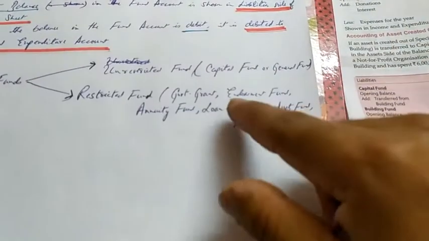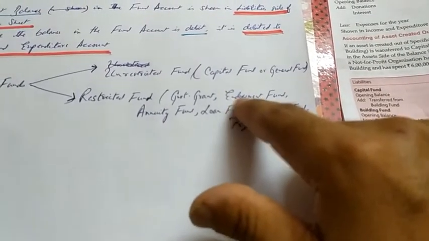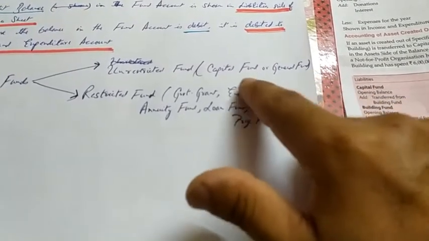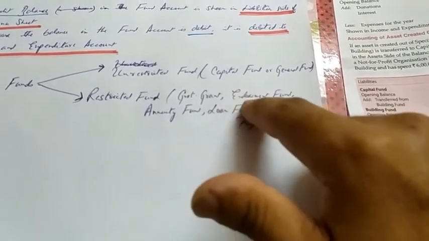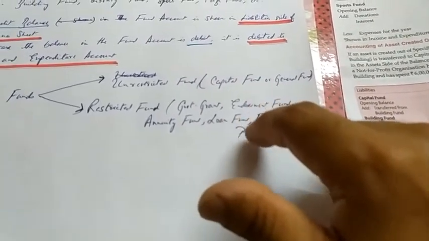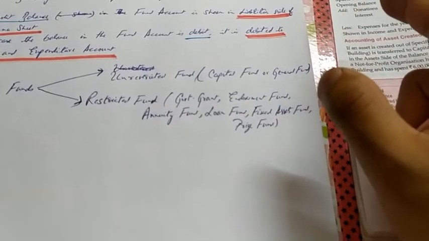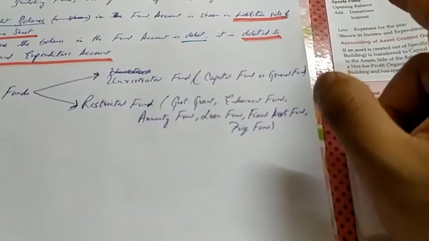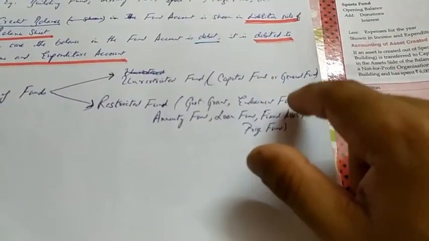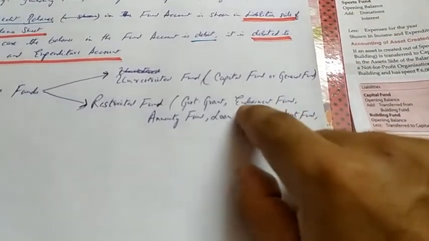Suppose a donor has donated, say, 5 lakhs of rupees, and he has put a condition that for this 5 lakh of rupees an endowment fund is to be created. That means the non-profit organization has to invest that money somewhere. Okay, so after it is investing the money in some securities or investments, once that investment is made, that same donation will be created in the form of an endowment fund.